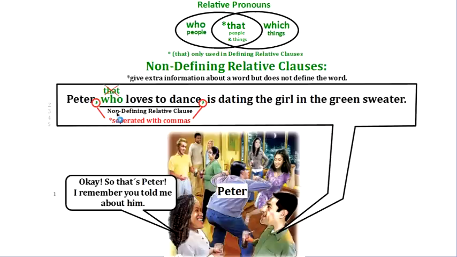Why? Because this is a non-defining relative clause, and that is only used in defining relative clauses. So I cannot use that in this situation because I'm only giving extra information about Peter. I am not defining who Peter is.